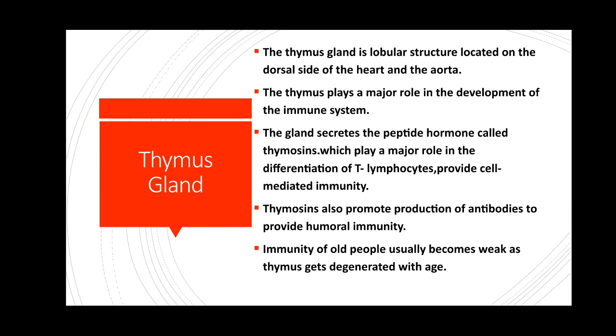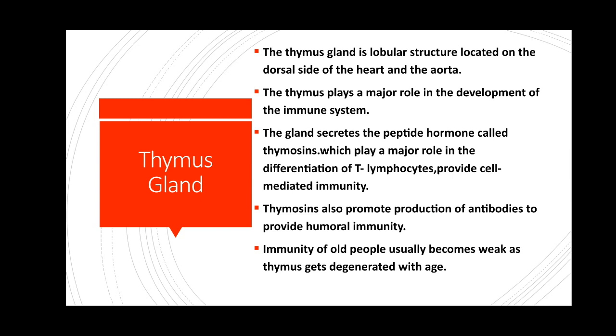So the thymus gland helps in the development of our immune system, and in the production of antibodies it also provides humoral immunity. It protects our body from further infections or diseases and fights against antigens or foreign diseases.